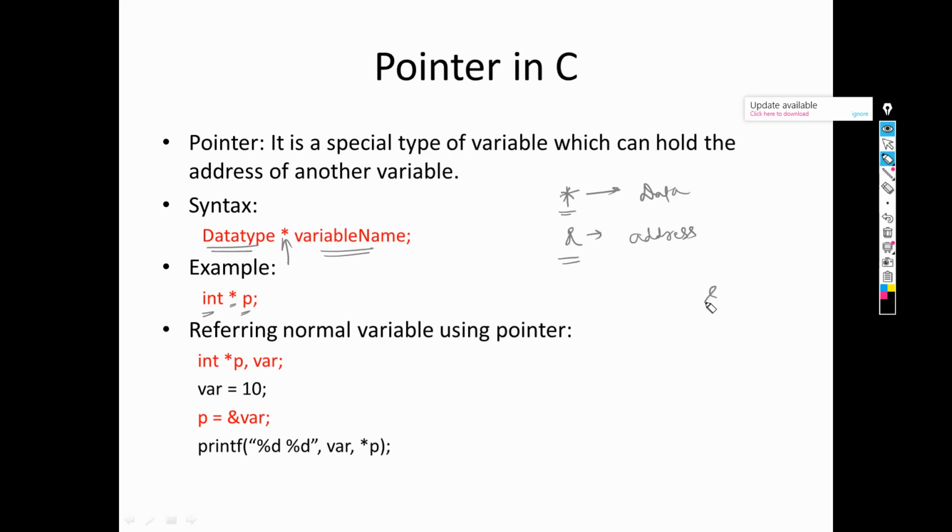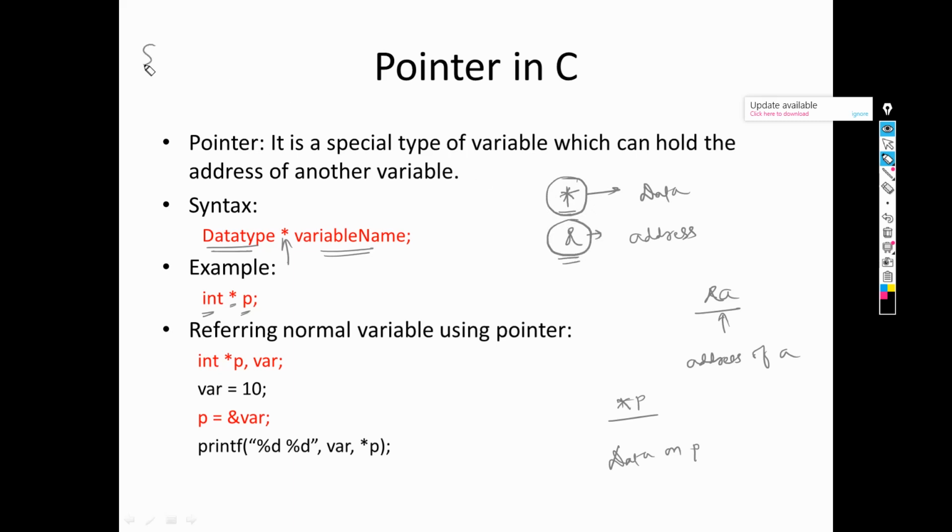So if I write &a, the meaning is address of a. And when I write *p, it means data on p. Before we dive into pointers, we need to have clarity about this. Asterisk means data and ampersand means address.